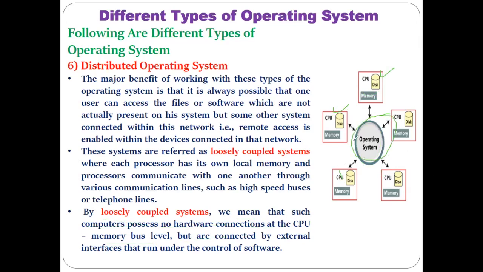There is no need for any hardware connection between these computers and the central computer. It is possible to remotely connect all the computers with the central computer. There is no need for hardware connections. That is the reason these systems are referred to as loosely coupled systems.